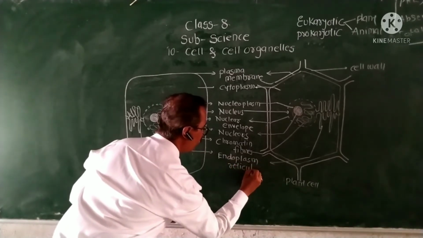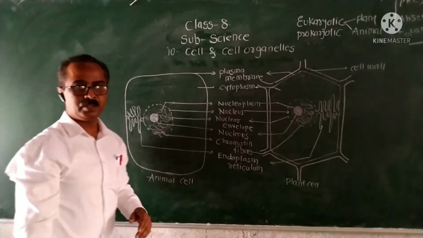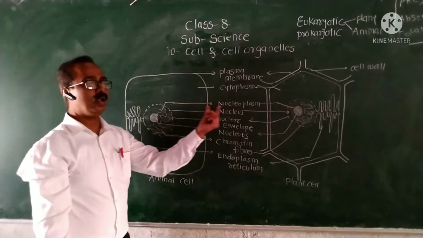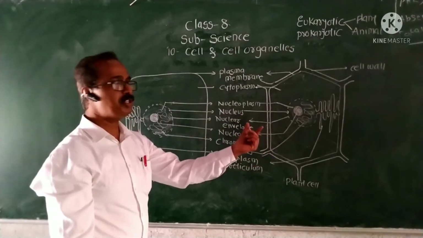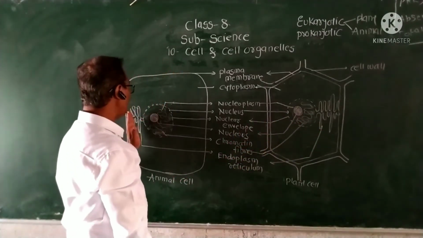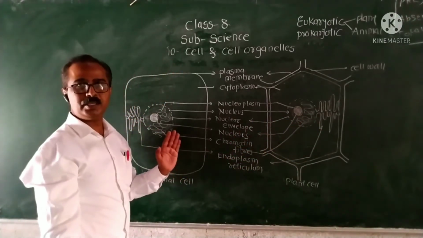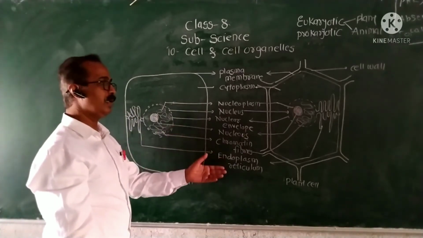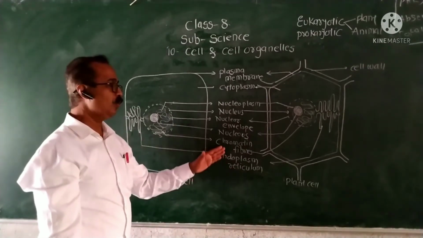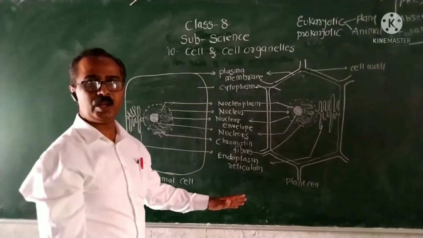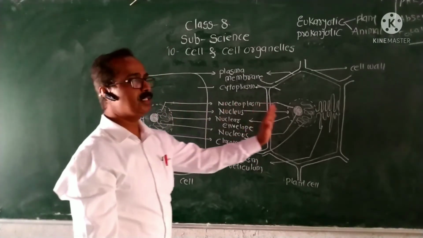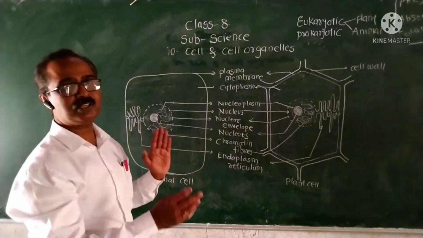This is a globular or tubular structure which supports the cell. The endoplasmic reticulum is of two types: first, smooth endoplasmic reticulum, and second, rough endoplasmic reticulum. It supports the cell structure just like packaging material.